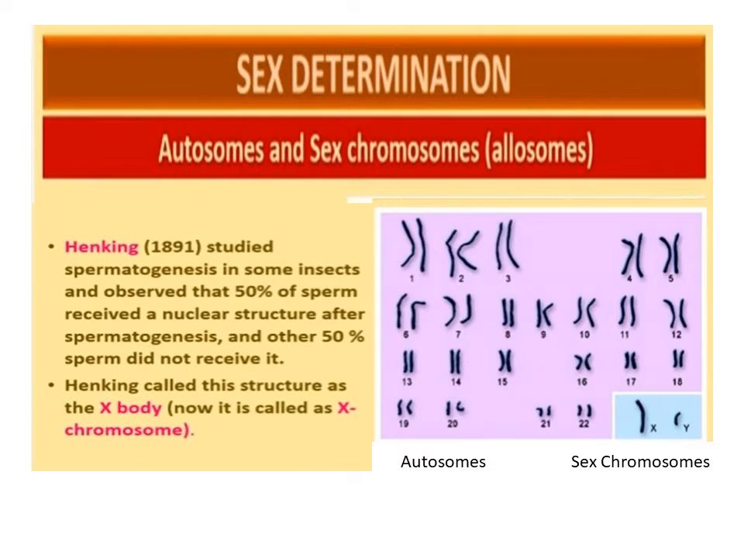The concept of the genetic or chromosomal basis of sex determination came from the cytological observations made in a number of insects. Henking in 1891 found a specific nuclear structure in a few insects during spermatogenesis. He found that 50% of the sperm received this structure while the remaining 50% did not. Henking named this structure the X body but could not explain its significance. Later it was found to be a chromosome and it was named the X chromosome.